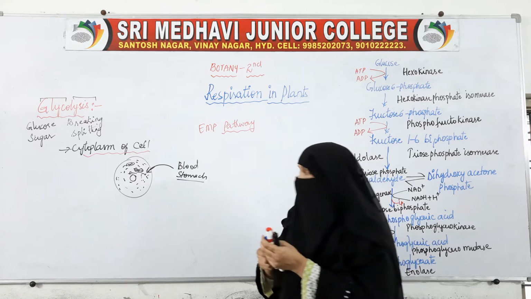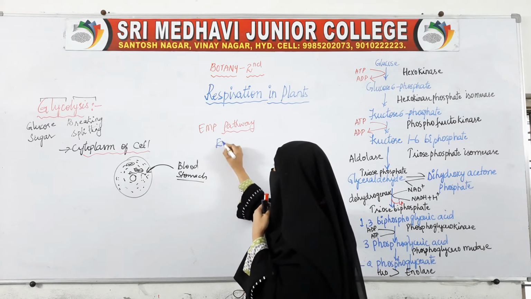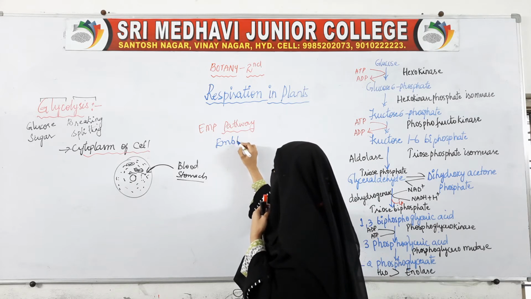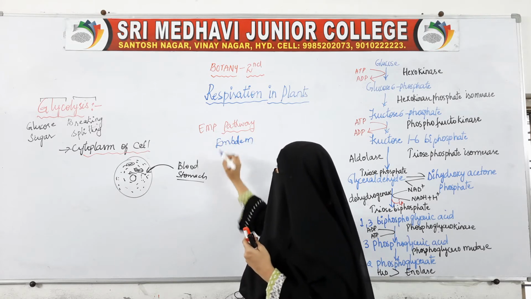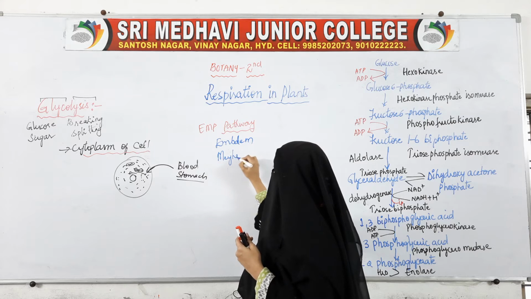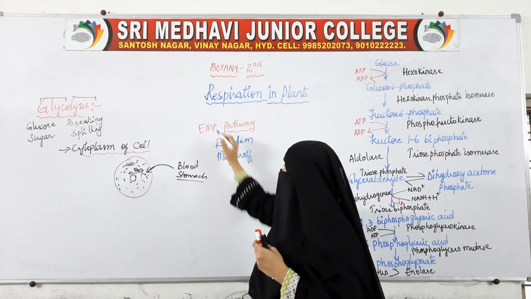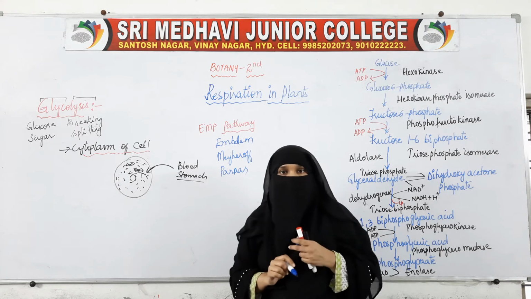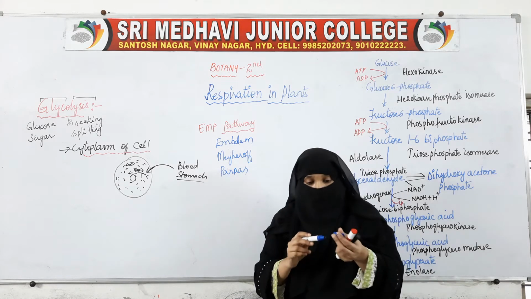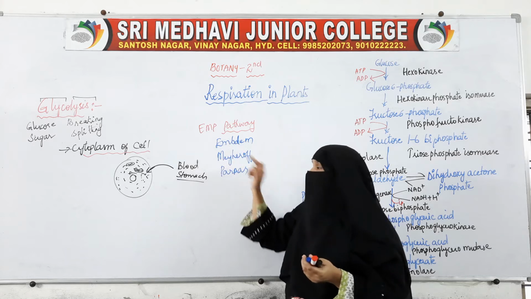E stands for Embden, M stands for Meyerhof, P stands for Parnas. This glycolysis is also called the EMP pathway.